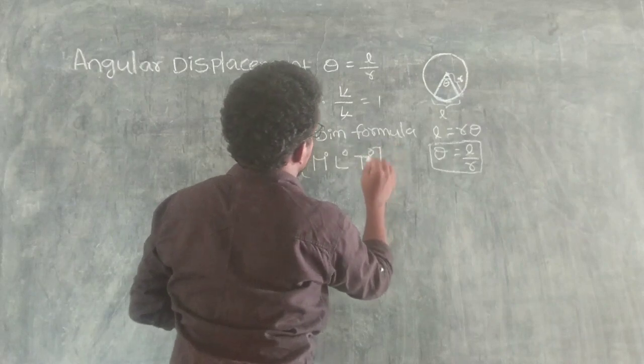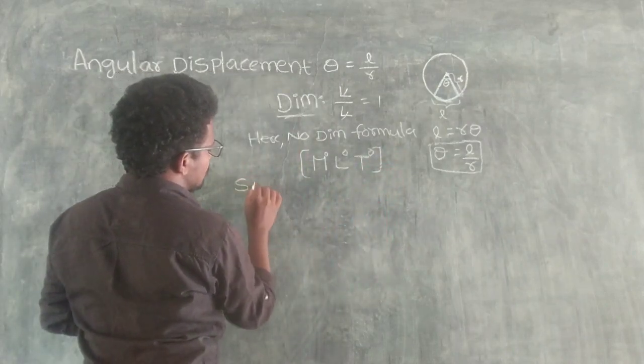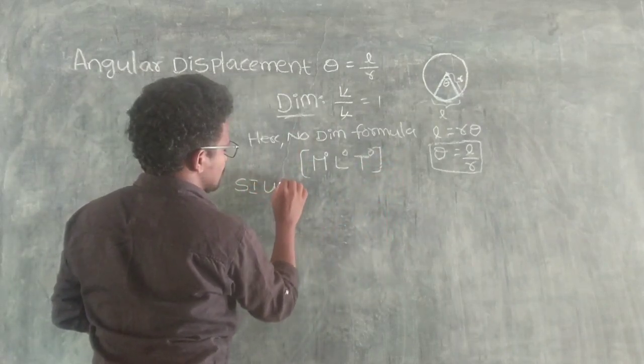Okay, what is the SI unit of angular displacement?